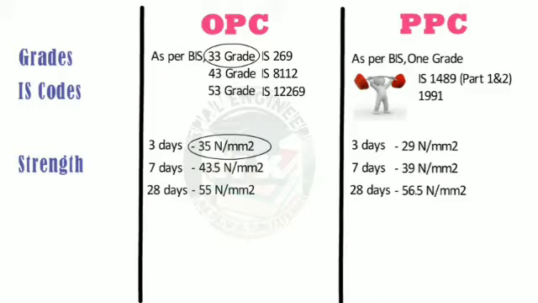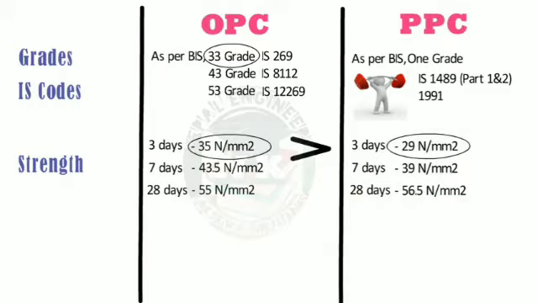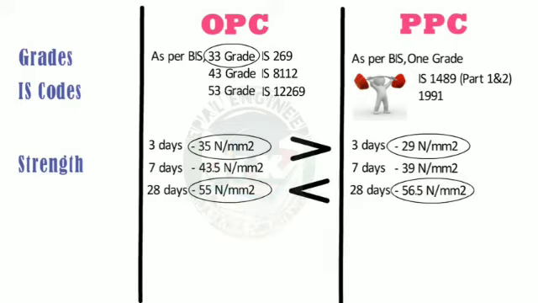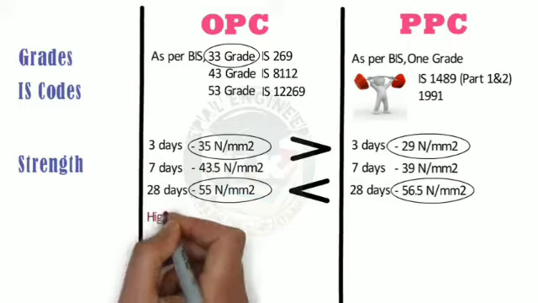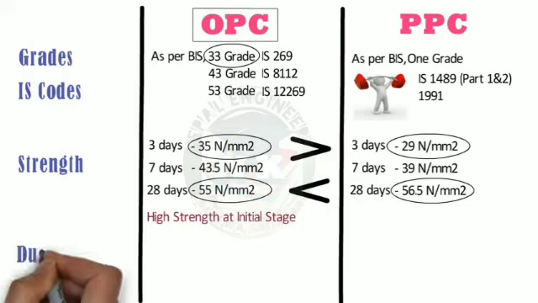Initial strength of ordinary Portland cement is higher than Portland Pozzolana cement, whereas the long-term strength of Portland Pozzolana cement is higher than that of ordinary Portland cement. So it's pretty clear now, if you need high strength at initial stage, then go for OPC.